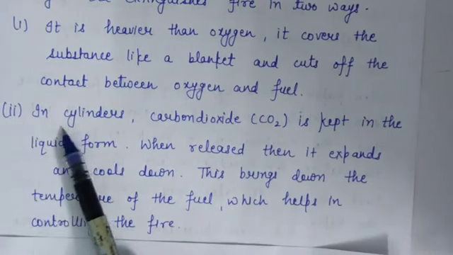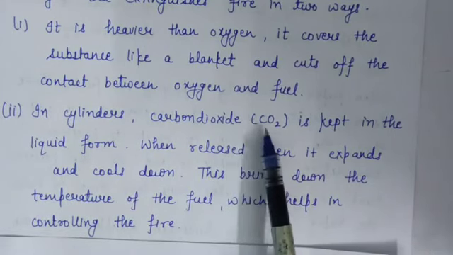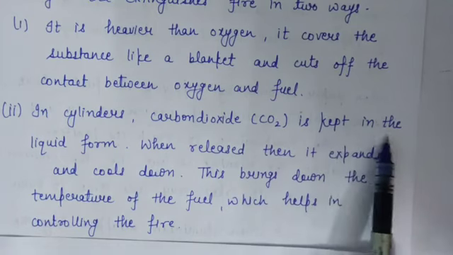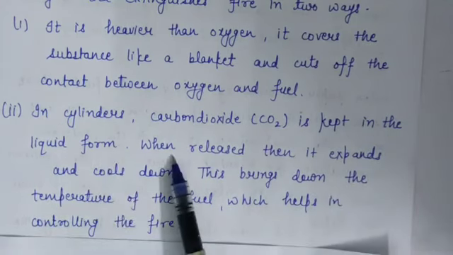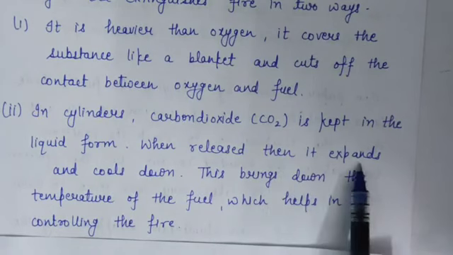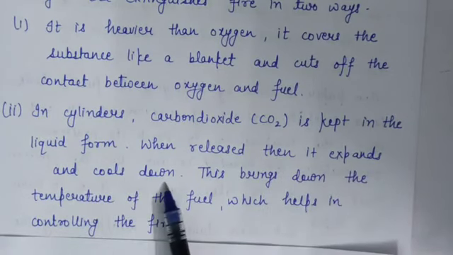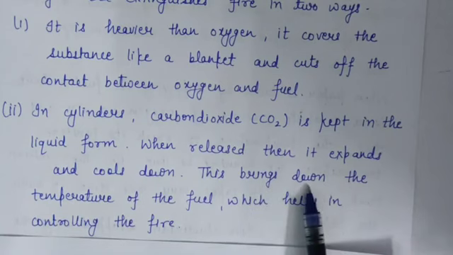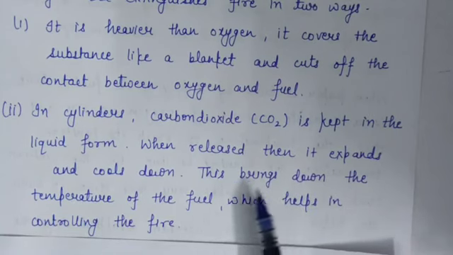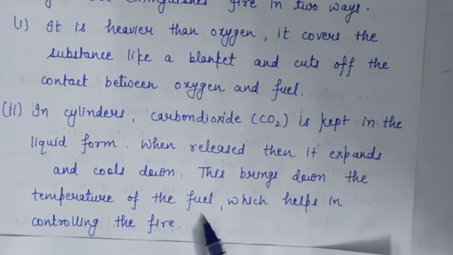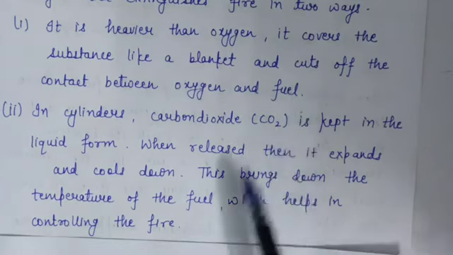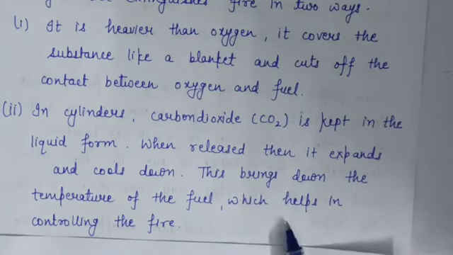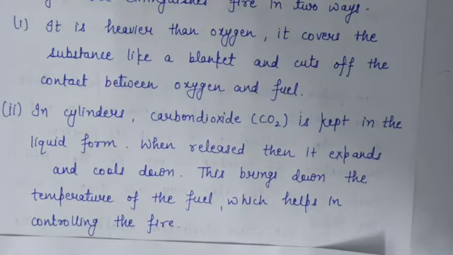Second way is, in cylinders, carbon dioxide is kept in liquid form, and when it is released, it expands and cools down, and this brings down the temperature of the fuel, which helps in controlling the fire. So these are 2 ways by which carbon dioxide is used to control fire.